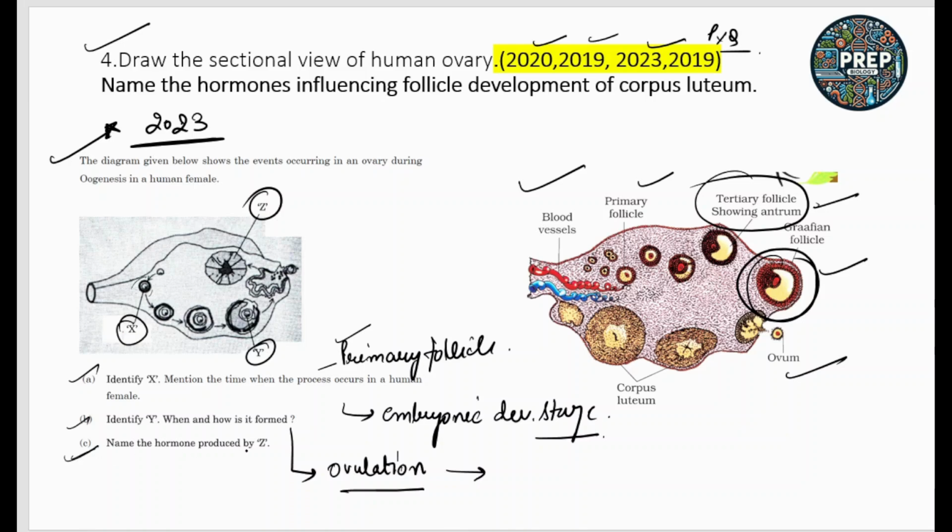Part C is: name the hormone produced by Z. Firstly, you have to know what Z is. Z is the corpus luteum. And we know that the corpus luteum secretes which hormone? That is progesterone. So these kinds of questions I have asked in your previous classes.